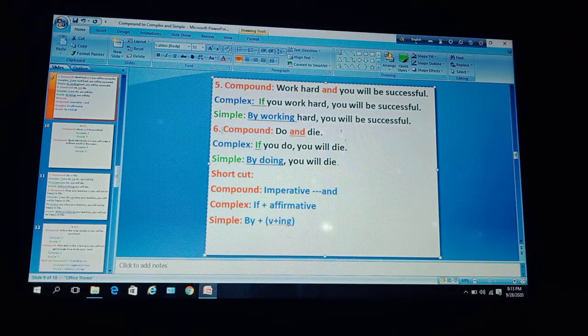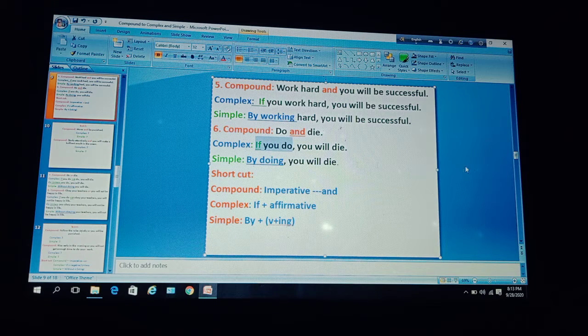Dear learners, next example, do and die. This is a compound sentence. The characteristic is both the clauses are imperative here and these two clauses are joined with and. So to make it complex, you have to take the help of if. If you do, the first clause, I have changed it to a dependent clause.